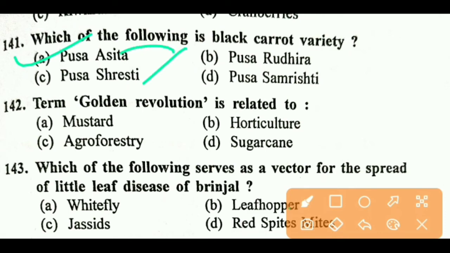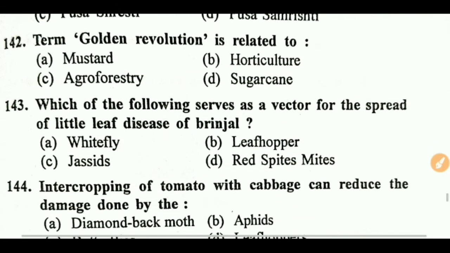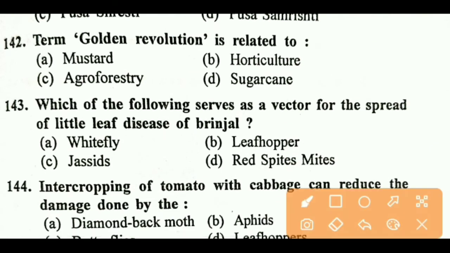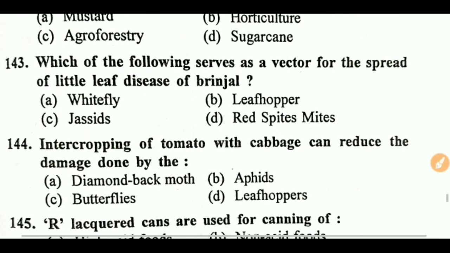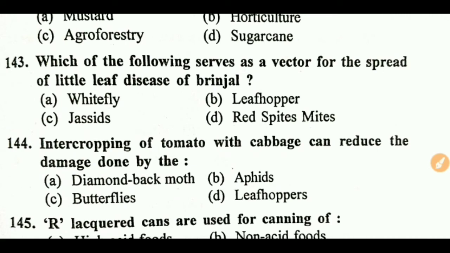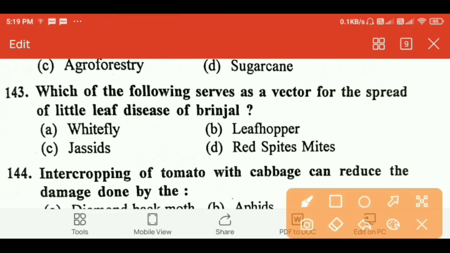These are tropical group varieties. Next question, the term golden revolution is related to? Right answer is B, horticulture, especially fruit production. Which of the following serves as a vector for the spread of little leaf disease in brinjal? Right answer is B, leafhopper.